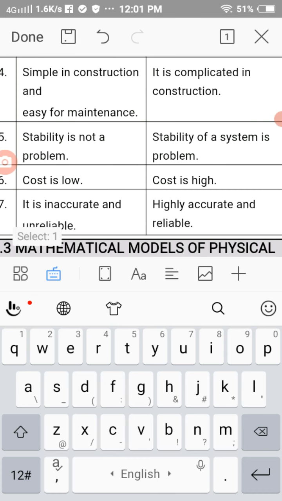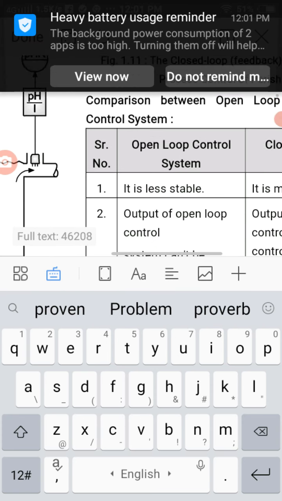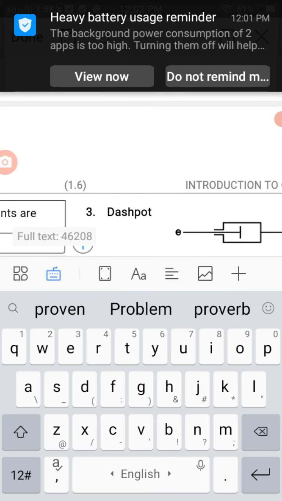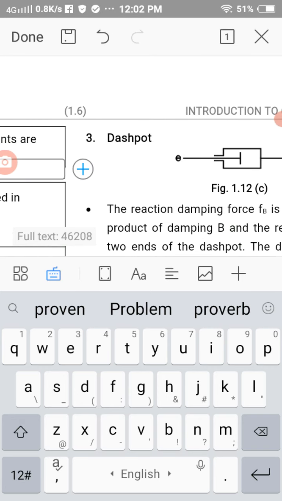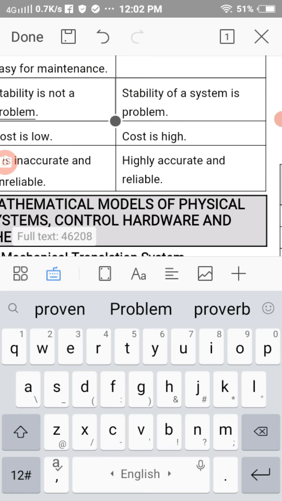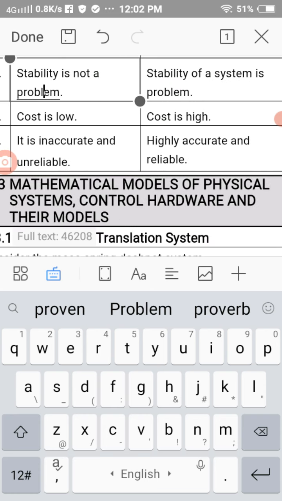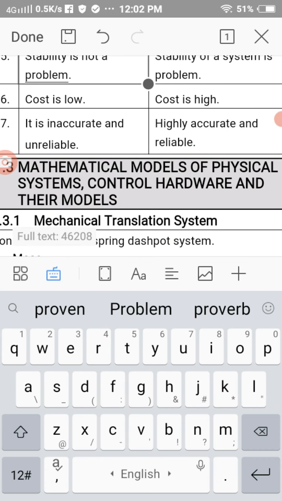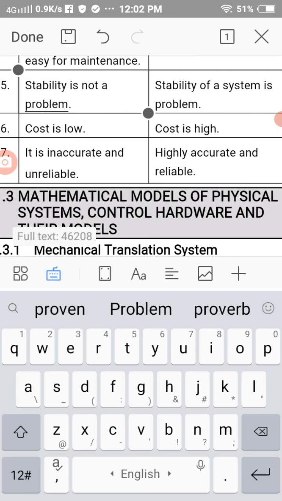Stability is not a problem in an open loop system, while stability may be a problem in a closed loop system. Because the open loop system has no feedback, there is no question of stability, because whatever we are pressing on the accelerator, the car moves.